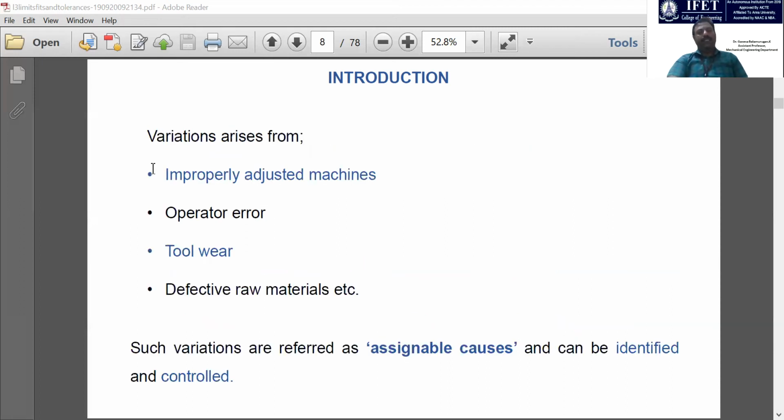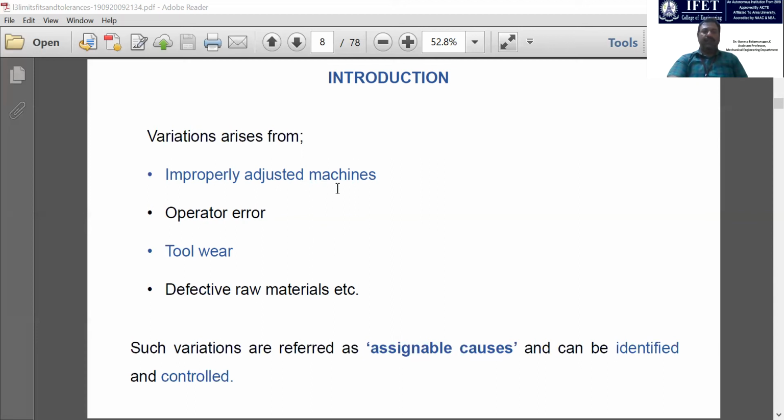So how are these variations arising? These variations arise from improperly adjusted machines, operator error, tool wear, and defective raw materials. So these are the impacting factors. Because of these factors, these deviations are occurring. For these reasons, we are giving this tolerance level for the basic dimension.